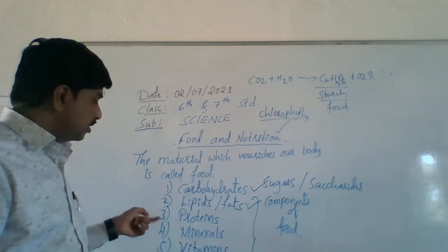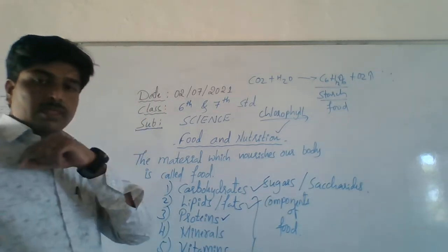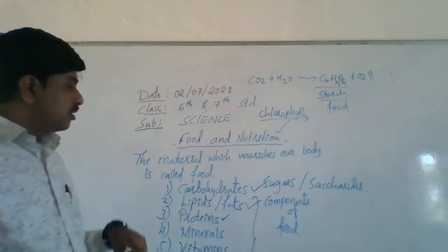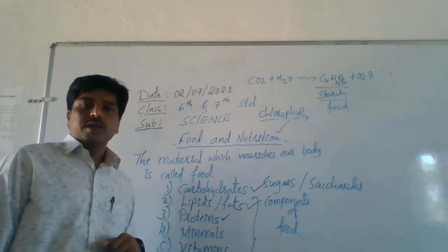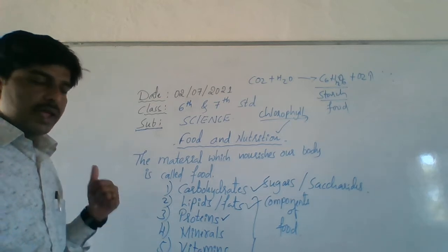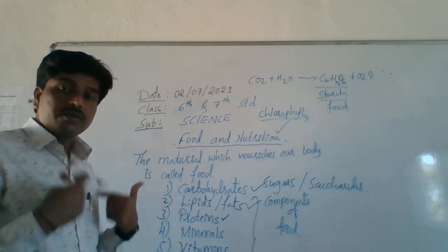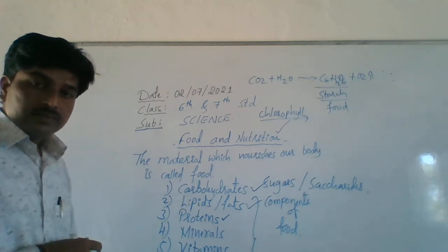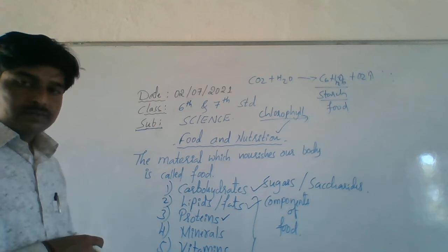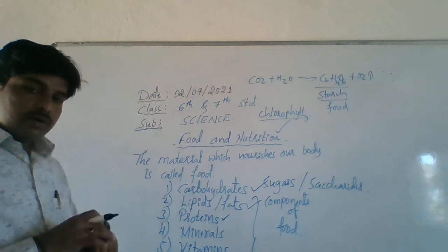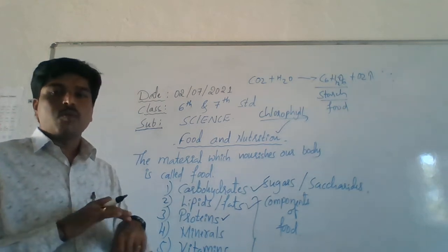Understand? Let's come to the proteins. Proteins, students, are the third main component of food. These proteins are very essential for our growth and also for repairing our body. If you have wounds in your skin, new skin is generated on your body.